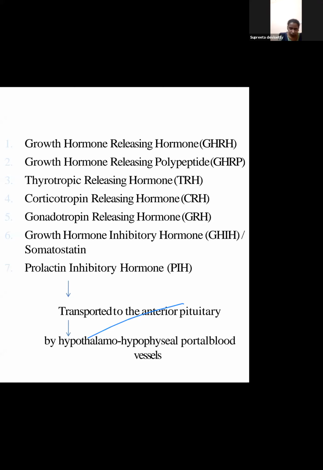Like, we will take the example of prolactin inhibiting hormone. So PIH will have an impact on the prolactin. If PIH sends a command to the mammary gland not to further secrete prolactin, then there is less formation of breast milk.